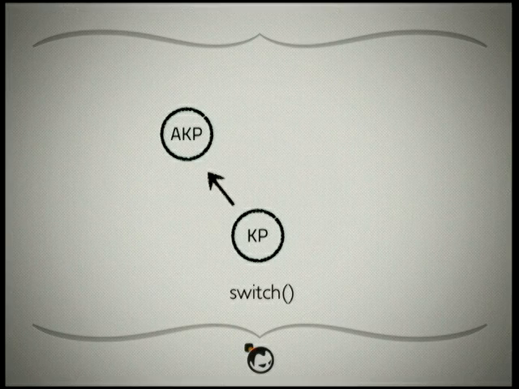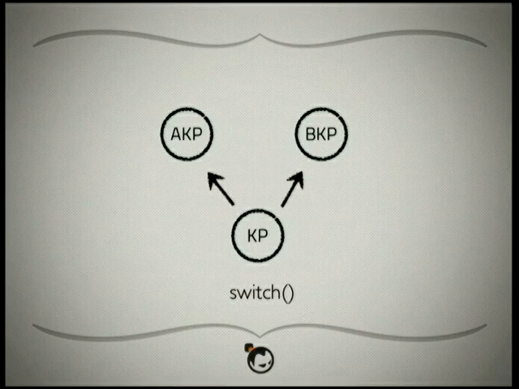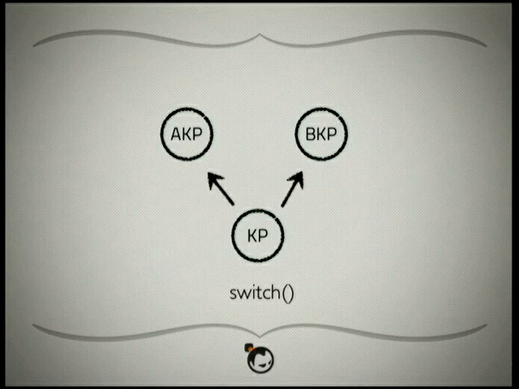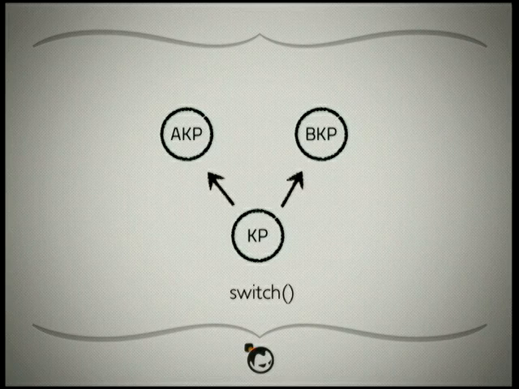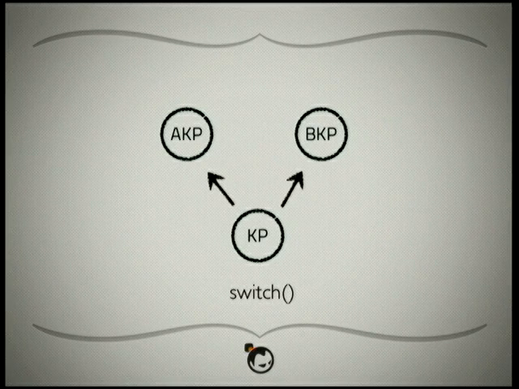We can build something to say: return the latest event from whichever of these streams was most active. So we can get a series of A key presses, and then if the B key starts getting pressed, we can switch and start returning those B events. It's like higher order event streams where we can be returning events of either type. This allows us to completely change the operation of the system based on events that are happening. And we'll see an example of that shortly.